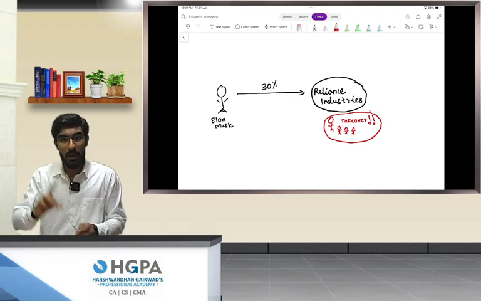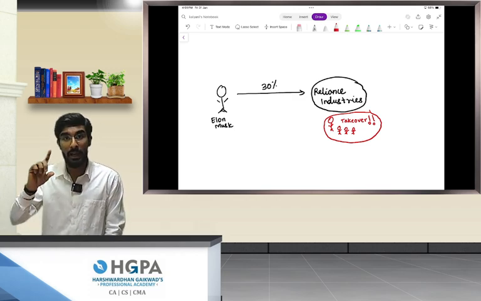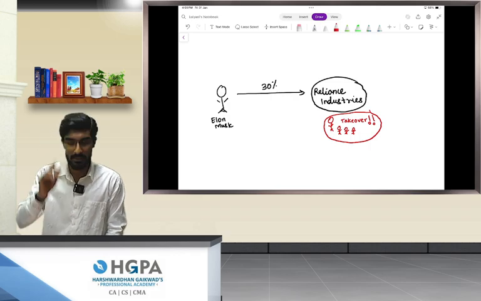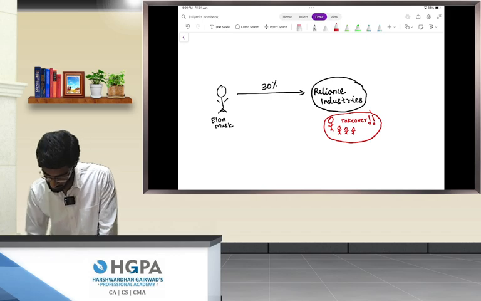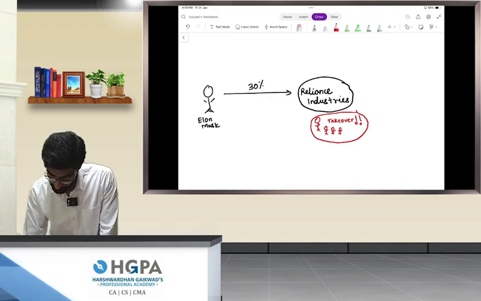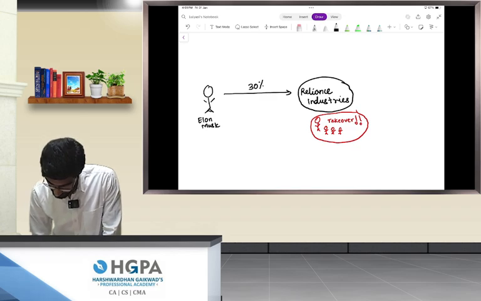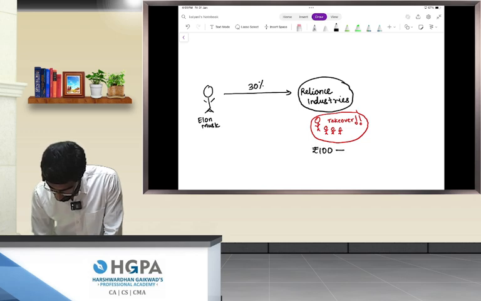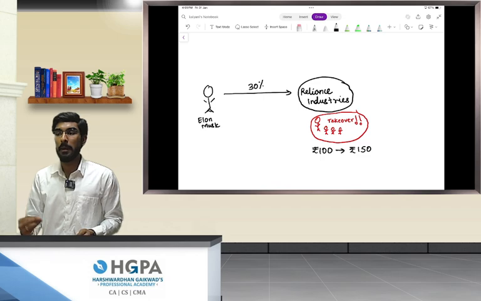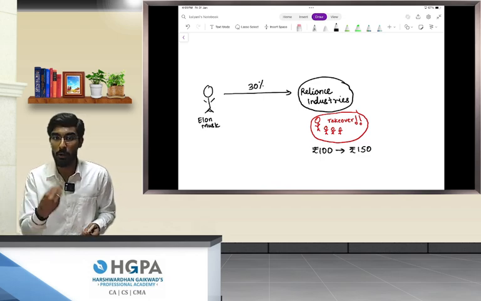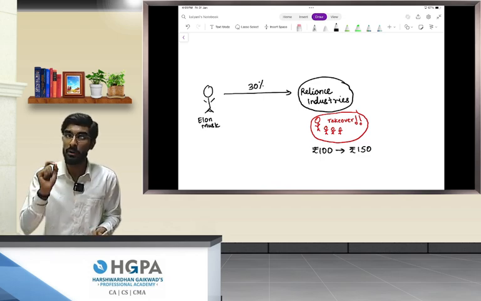Because of this, the share price of Reliance will start to increase, from rupees 100 to rupees 150. Because people are expecting Reliance Industries to be taken over, the share price will start to increase.